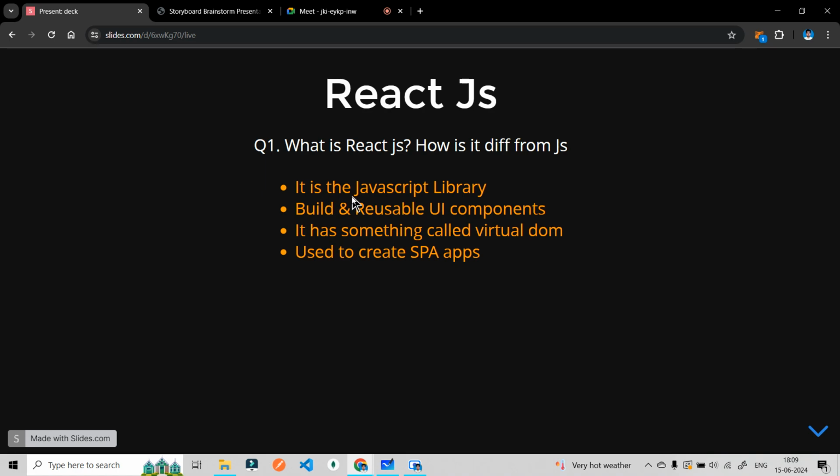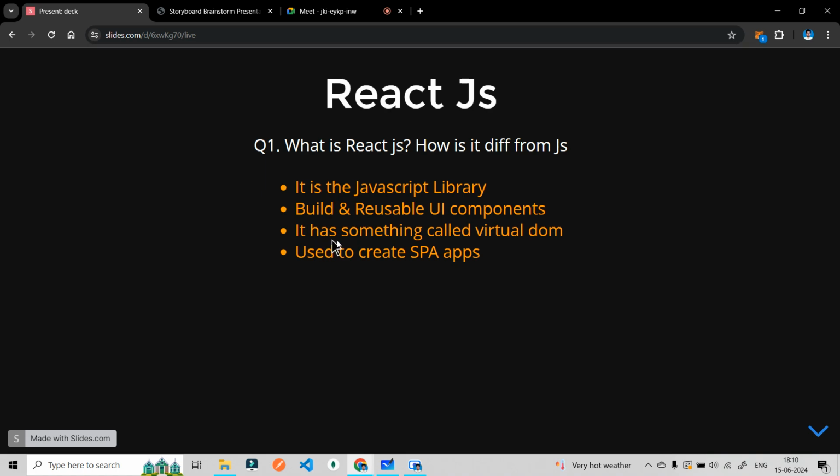Each and every point of this definition is a topic, and that will help you understand what React.js is and how it is different from JavaScript. As simple as that. The first point is, it is a JavaScript library. Just for now, remember this. We are going to talk about it later. The second point is, it helps us build reusable UI components. Again, we will talk about it.